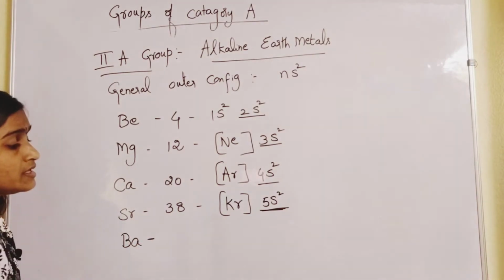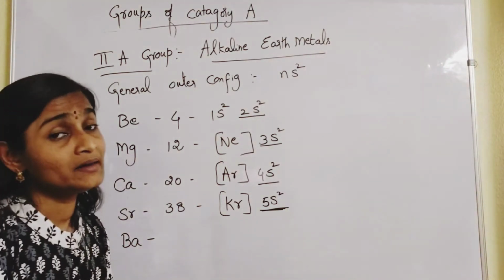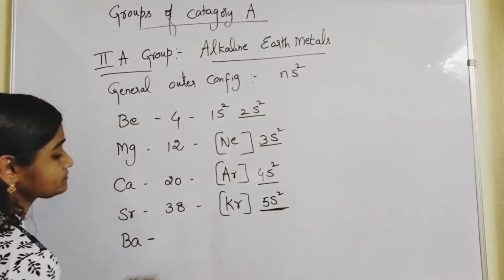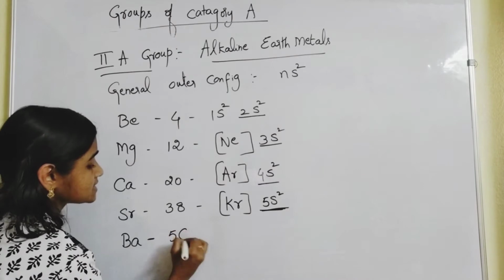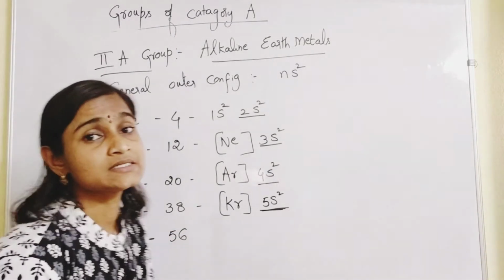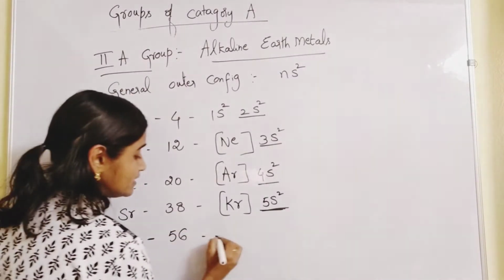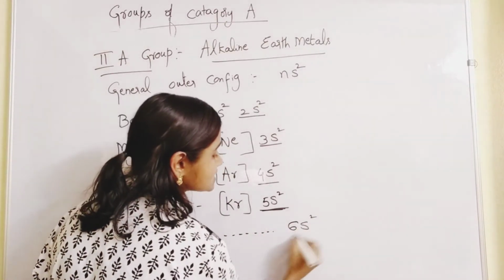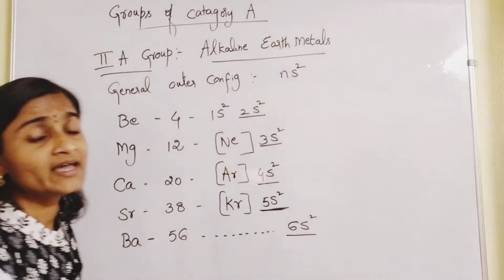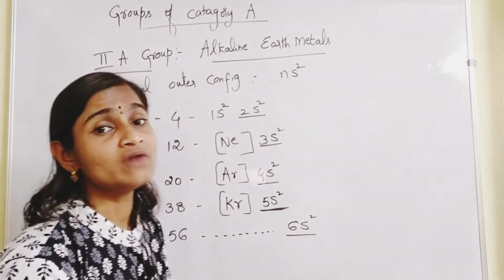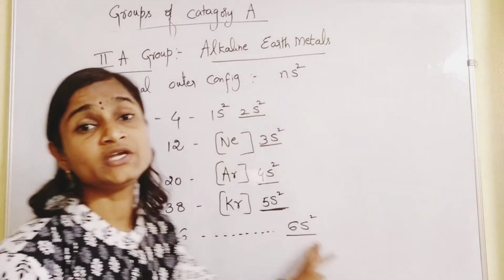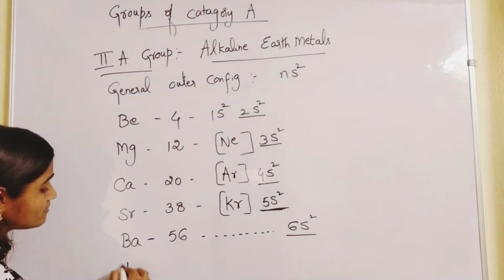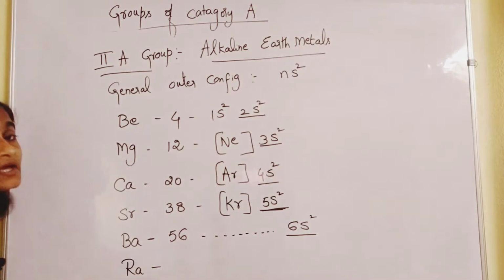Okay, so what is the atomic number for barium? Okay, so 38, 56. Okay, so for this if you keep writing the configuration you will find 6s2 in the last orbit. You will find the valence electron configuration for barium to be 6s2, right? Strontium, barium, and then finally radium.